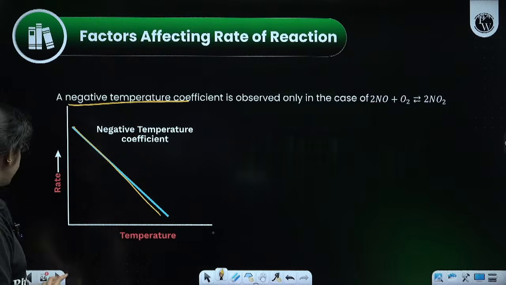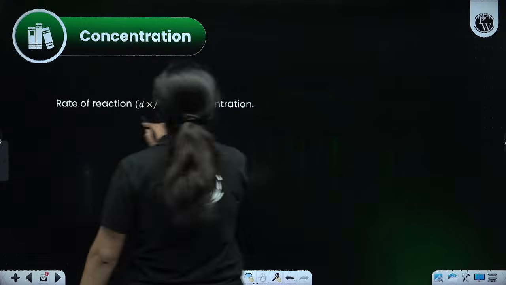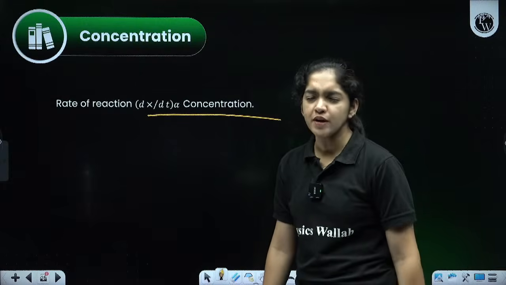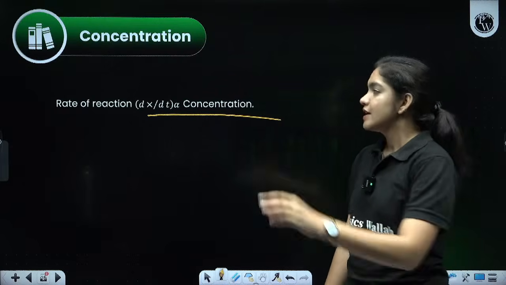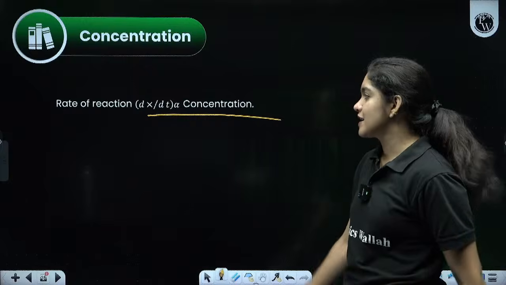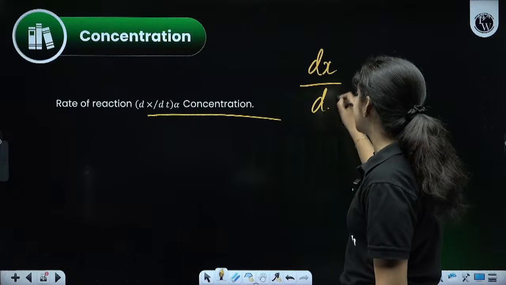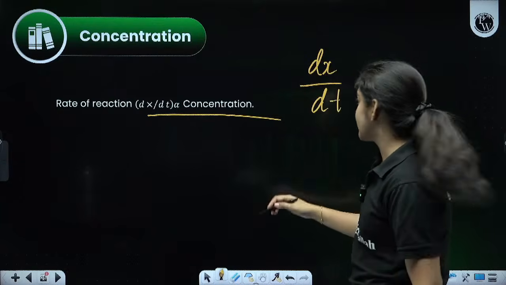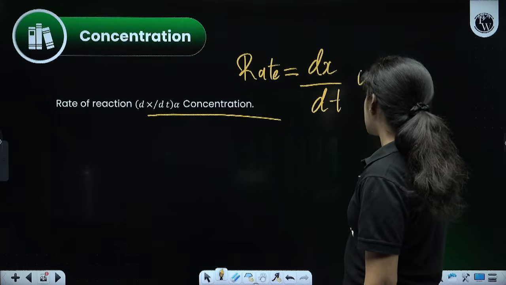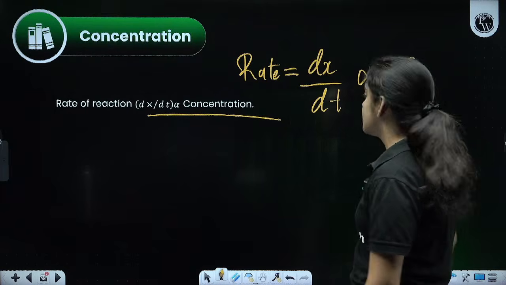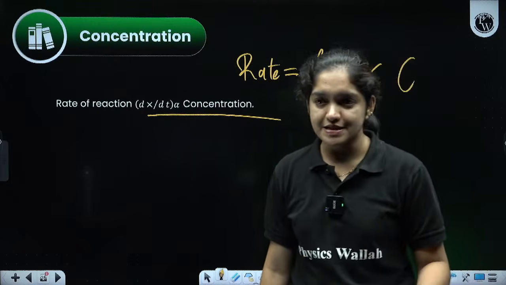Okay, clear? Then next one, the concentration. The rate of the reaction is directly proportional to concentration. That is very, very important. You need to concentrate mainly on the temperature, concentration, pressure and catalyst terms. In the case of concentration, the rate of the reaction is directly proportional to concentration, and we can write dx by dt. What is dx by dt? The rate of the reaction. The rate of the reaction dx by dt is directly proportional to concentration C. That means when concentration increases, the rate of the reaction also increases. Okay.